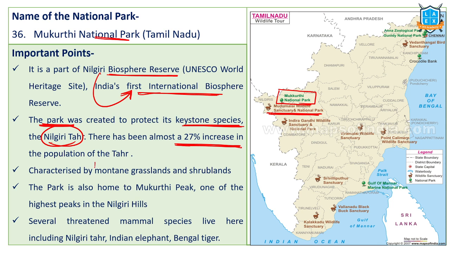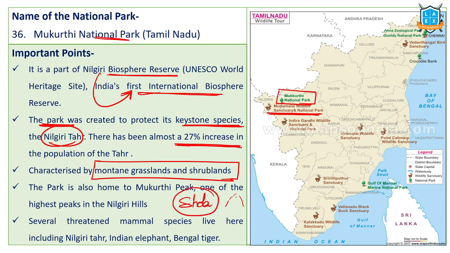It is characterized by mountain grasslands and shrublands. We call them Shola lands. Shola means that on top of the mountain we have grasslands, and nearby we have groves of forests. A group of trees forms a small forest region. In between the grasslands, that entire thing is called the Shola forest region. Shola forest. Mukurthi Peak is one of the highest peaks in the Nilgiri Hills. It is home to this particular Mukurthi National Park.